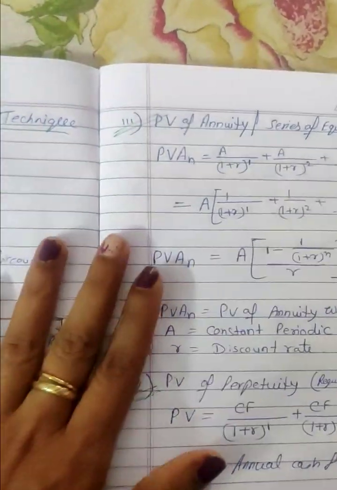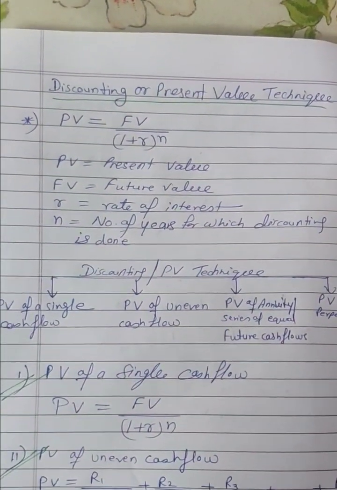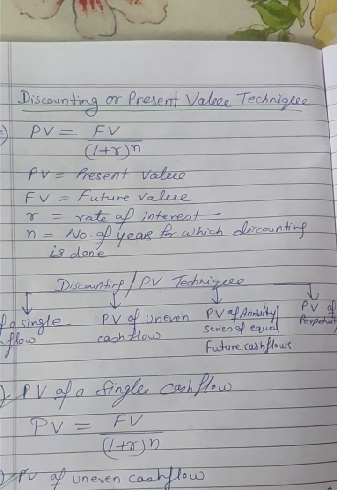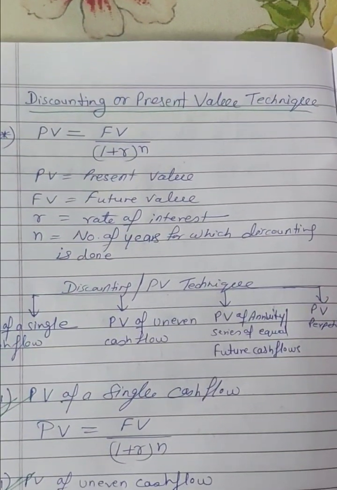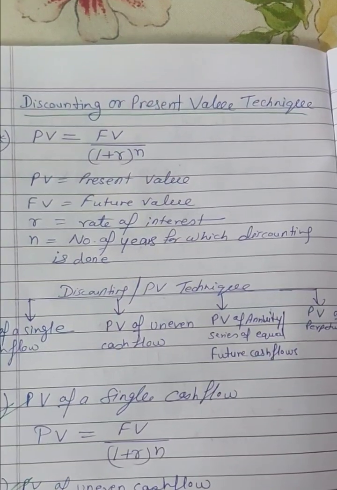Now the next term is discounting, because compounding is done. Now the discounting technique, present value, we have again present value equal to what? Future value by 1 plus r to the power n. So again we know PV is present value, FV is future value, R is rate of interest, and N is number of years for which discounting is done.